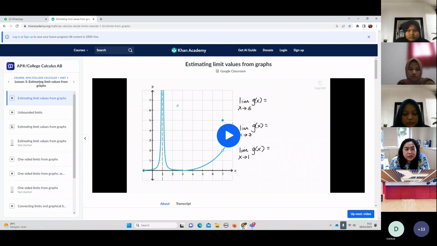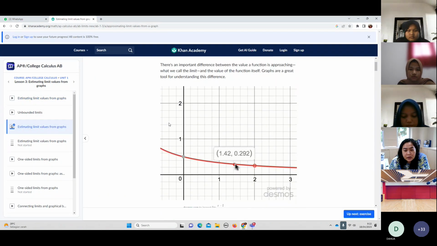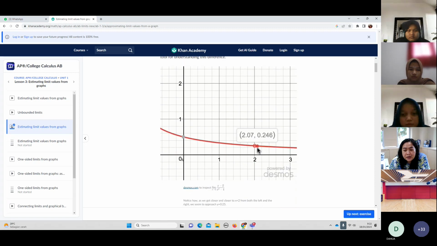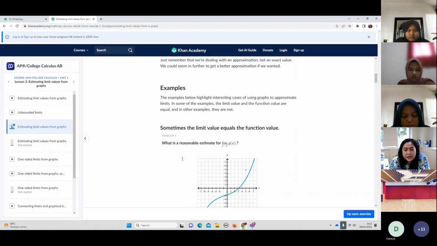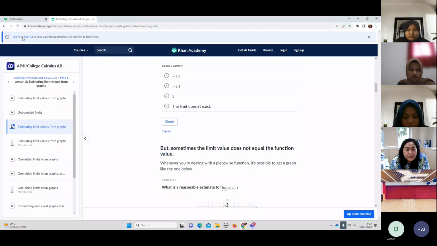Okay, so in one unit, in each of here you have videos, and then if you click on this, you have articles to read with some visualization, yeah, and then examples, and then some exercises, yeah.